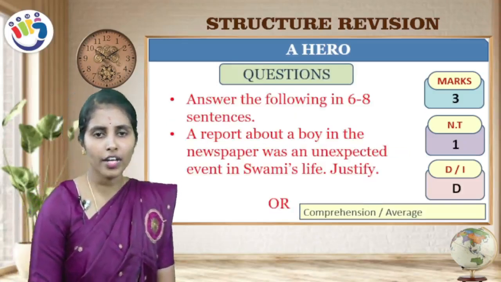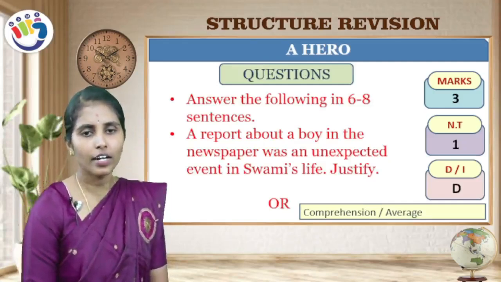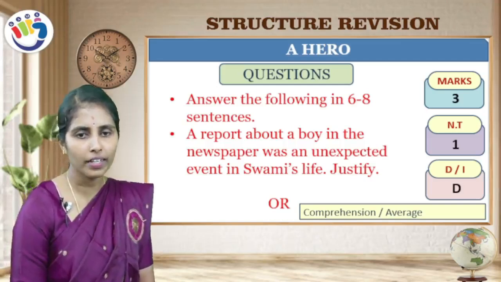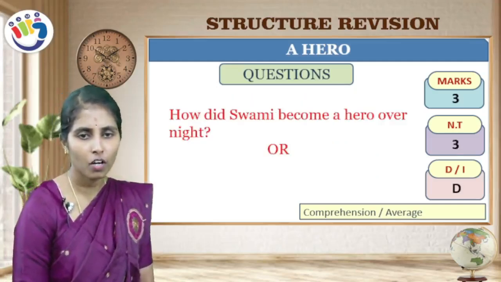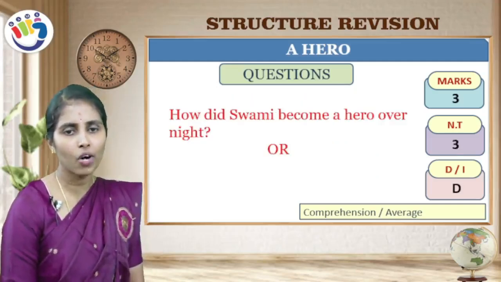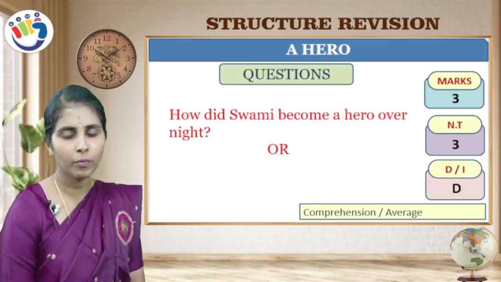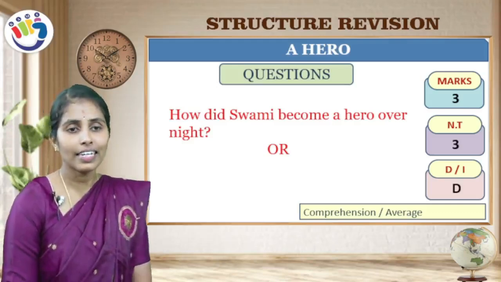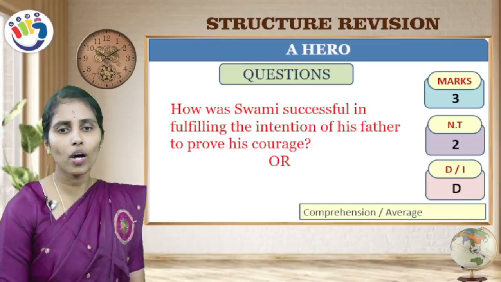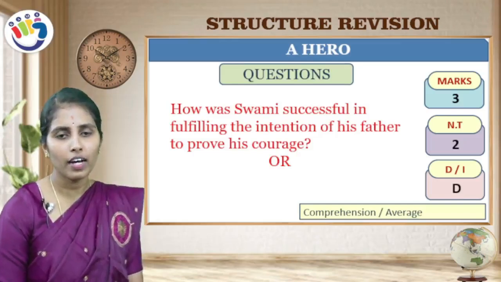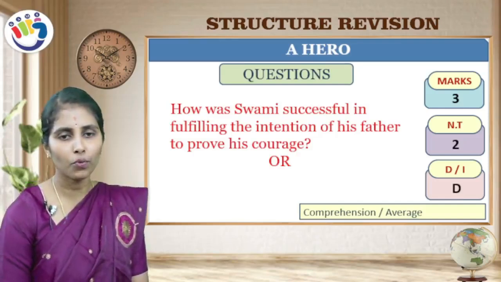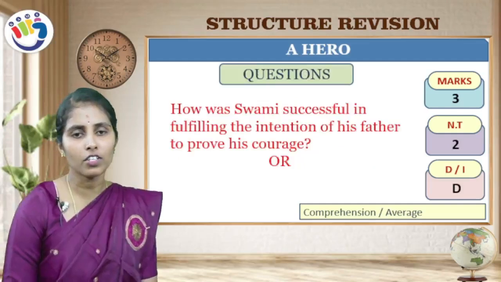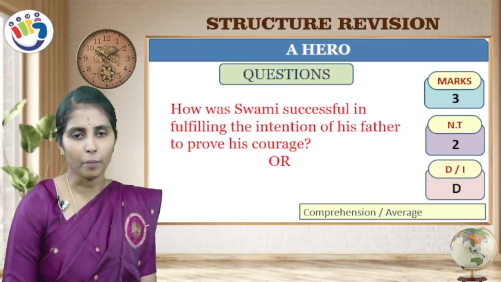Next, answer the following in 6 to 8 sentences. A report about a boy in the newspaper was an unexpected event in Swami's life. Justify. Or, how did Swami become a hero overnight? This question is very important, children. So, this question is for 3 marks. This question was asked 3 times in your exam. Or, how was Swami successful in fulfilling the intention of his father to prove his courage? So here for all these 3 questions, the answer is same. Let us see the answer.